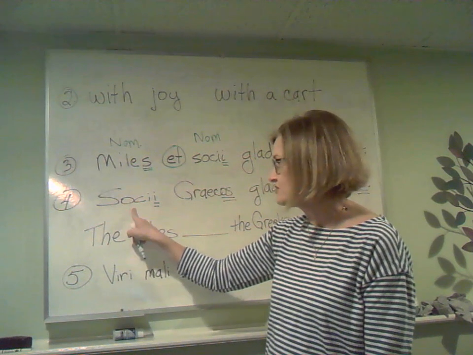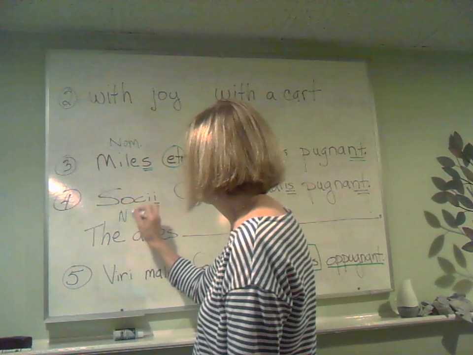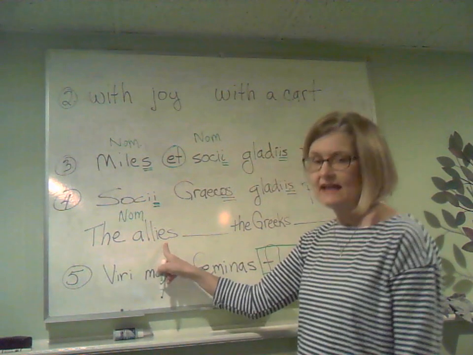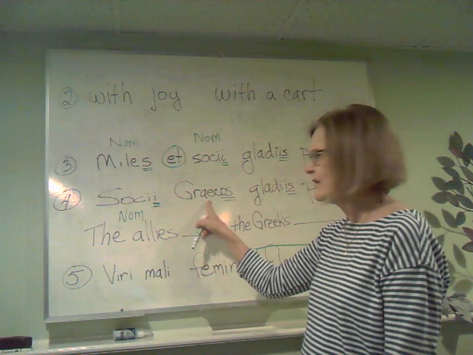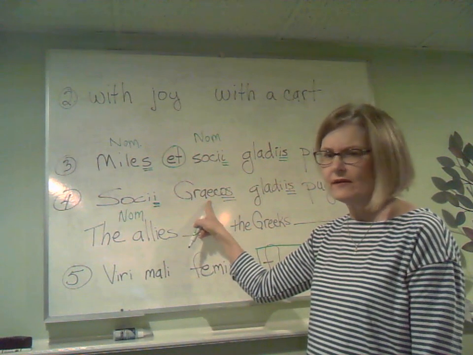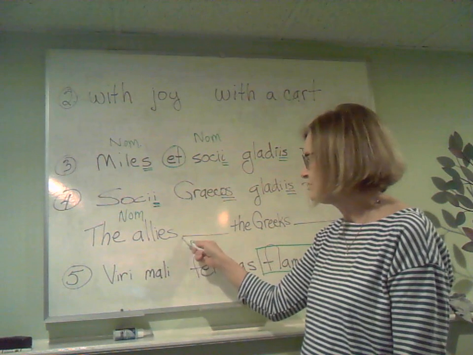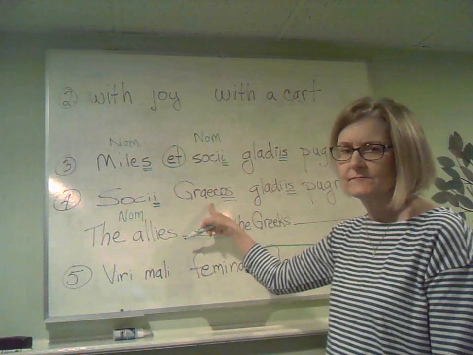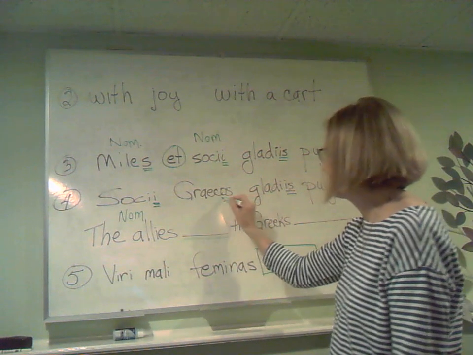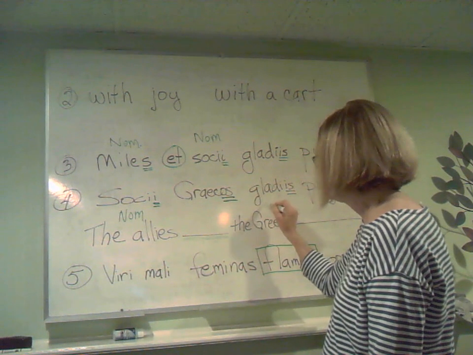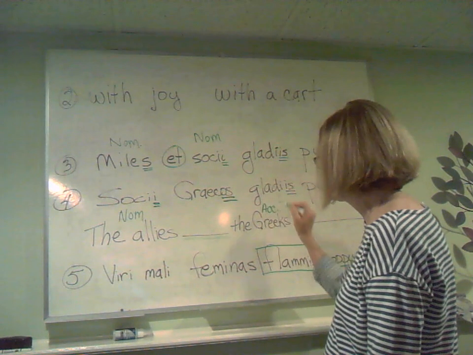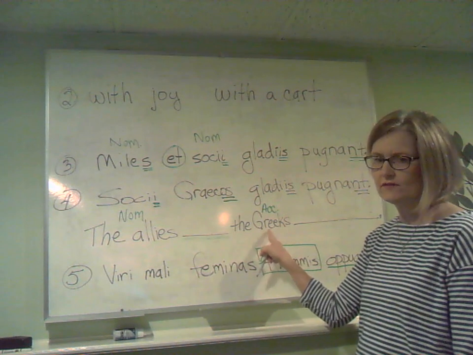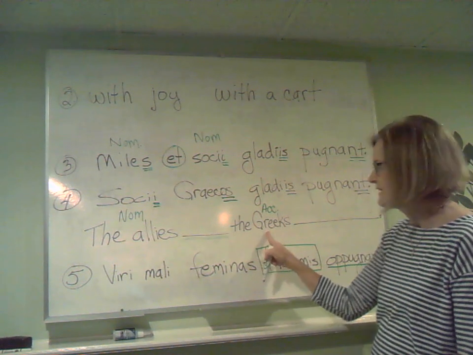Socii is the subject. It's in the nominative. I've underlined it here. Socii means allies. Graecos. Well, wait a minute, I need a verb. We don't have a verb next, so we're just going to put a blank here, a placeholder for the verb. Graecos is the Greeks, right? It's the direct object. It's in the accusative case. That's who the allies are verbing, the Greeks. We don't know what the verb is yet, but we'll get to it.